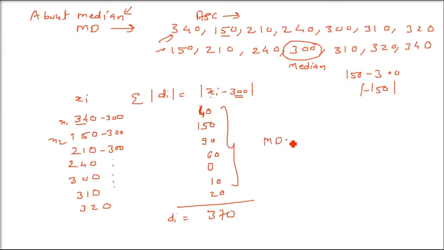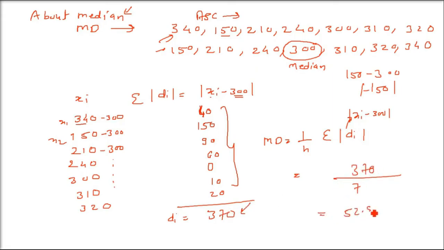Now how about the mean deviation? The formula was 1 by n sigma modulus of di, but don't worry about the modulus of di because we have already done the modulus. Basically it's xi minus 300. So you have 1 by n. What is n? 7. And sigma di is 370. So 370 by 7 is 52.8, and this is the median deviation.